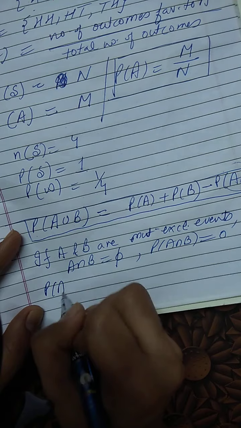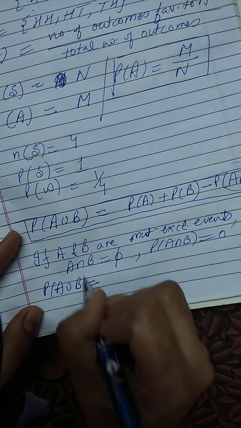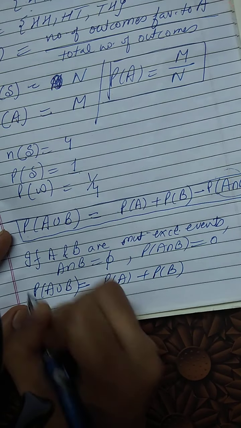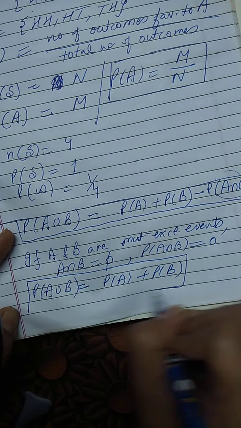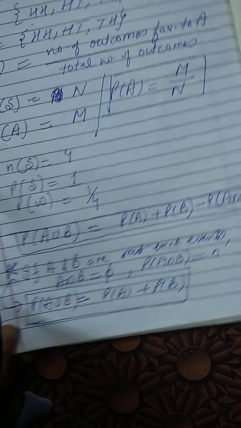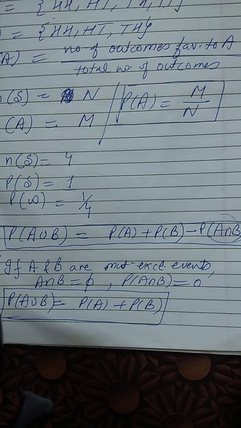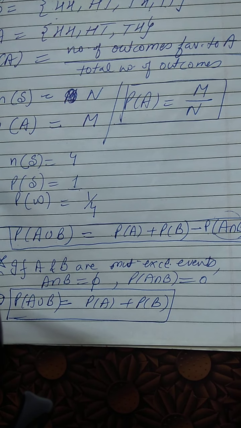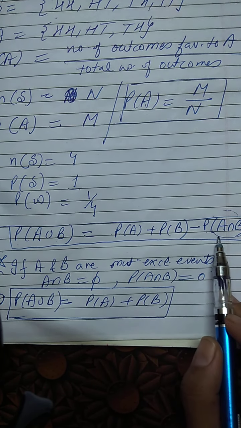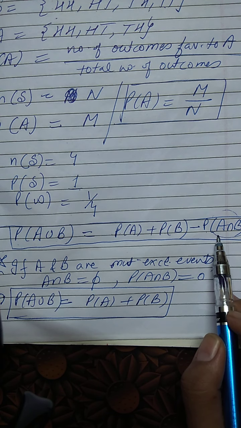So the probability of A union B will be equal to the probability of A plus the probability of B. This is another result that holds under this condition only. Otherwise, to calculate the probability of event A or B, we will use the formula probability of A plus probability of B minus probability of A intersection B.